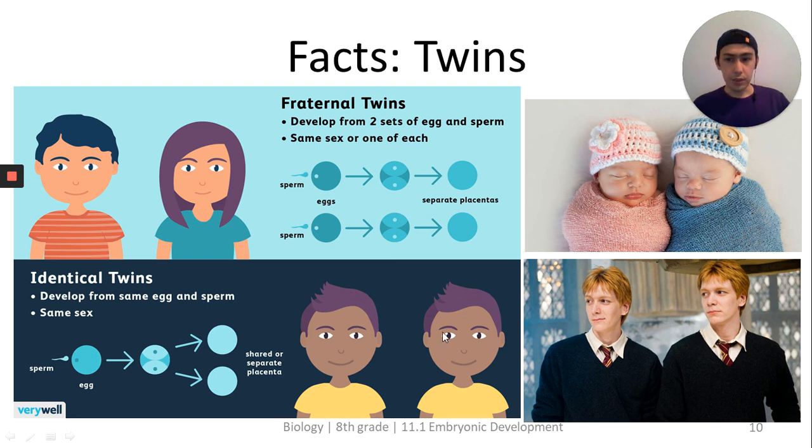So identical twins will always be of the same sex. If one of them is male, the second will also be male. If one of them is female, the second will also be female, and they will be very similar to each other. Fraternals are not. They don't have to be of the same sex. They can be male and female. They can be male and male. They can be female and female. Even if they have the same gender, they may look a little bit different from each other. So these guys from the Harry Potter film, even their mother cannot distinguish them.